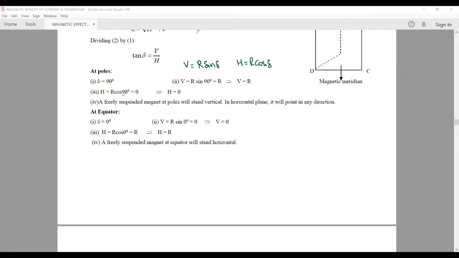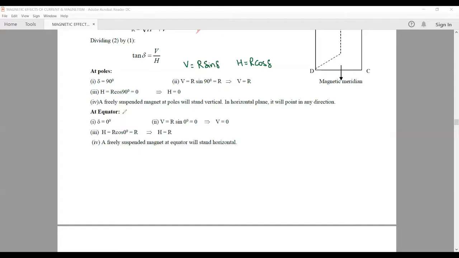The horizontal component R cos 90 degree will be equal to 0. So the horizontal component at poles is 0, whereas the total Earth's magnetic field is equal to the vertical component. And a freely suspended magnet at poles will stand vertical. If it is allowed to move only in the horizontal plane, it will point in any direction. Why? Because in the horizontal plane, the horizontal component is 0, so it can point in any direction.